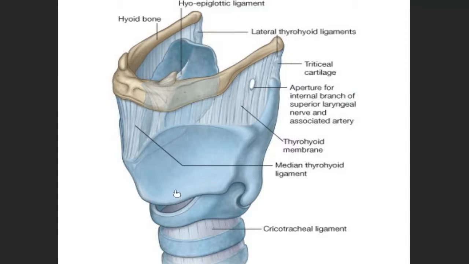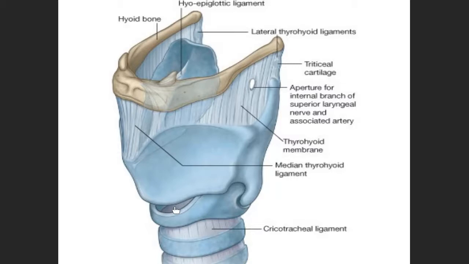So this is the larynx. I already discussed the parts. This one is the upper part, the hyoid bone, and then this is the thyroid cartilage, and this is the cricoid cartilage. This is the thyrohyoid membrane. It is present between the thyroid cartilage and the hyoid bone.